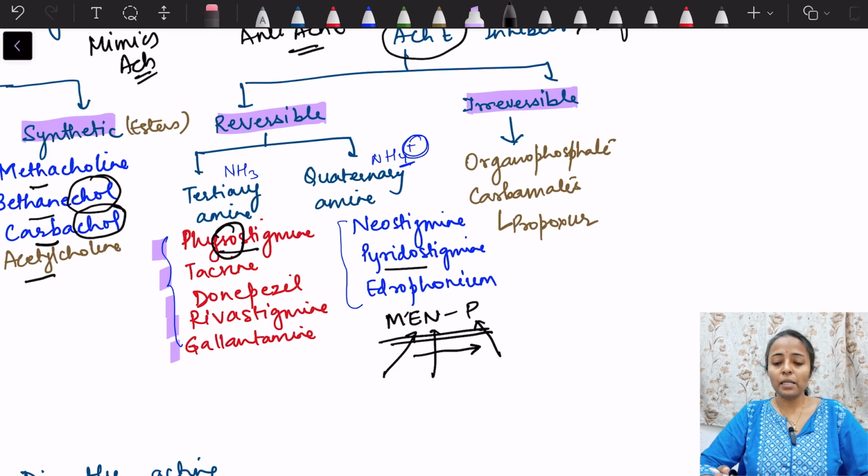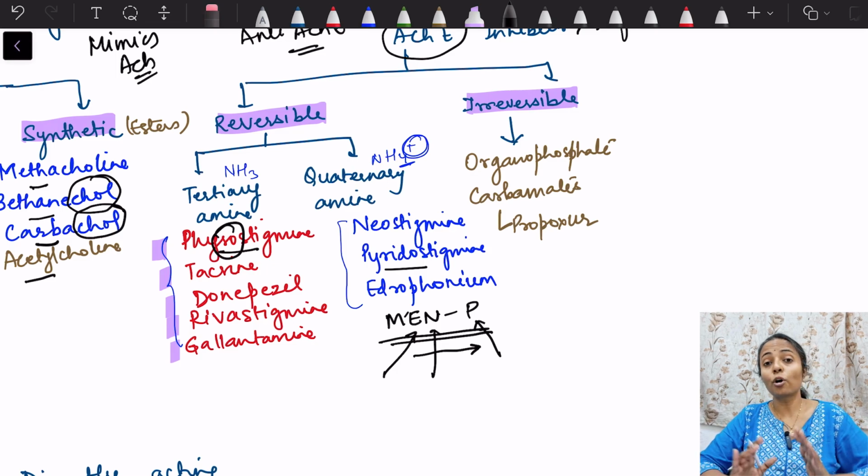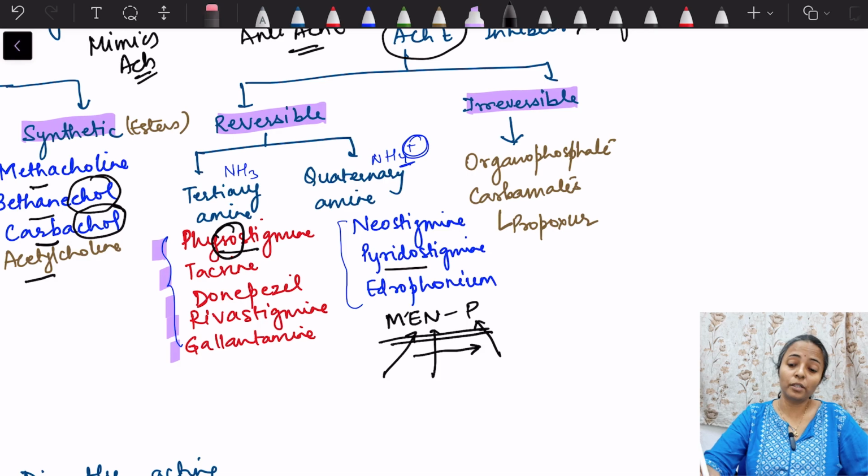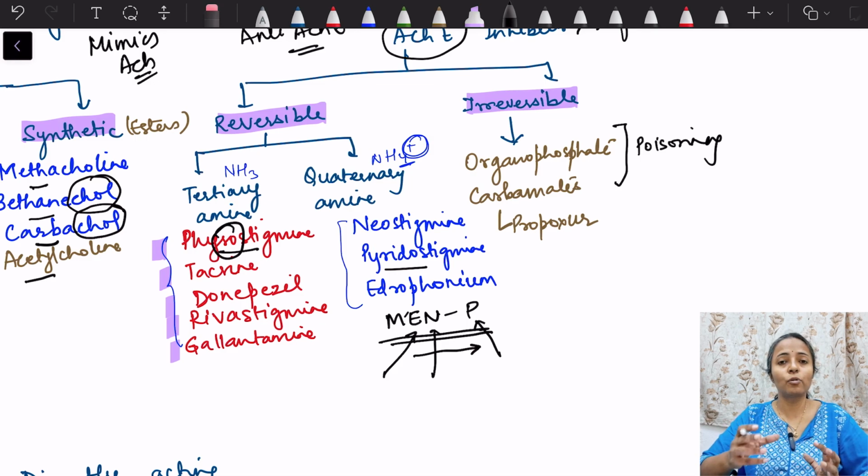Then irreversible acetylcholinesterase inhibitors are not used clinically, remember, however they can cause poisoning. Irreversible inhibitors bind to acetylcholinesterase irreversibly. So for the reactivation of the enzyme, we need new synthesis of the enzyme. Till the new enzyme is synthesized, these enzymes will remain inhibited, so till that time acetylcholine levels will be high. Reversible means it is short acting and it will dissociate also, right?